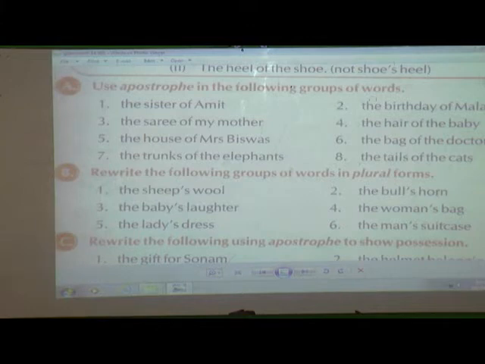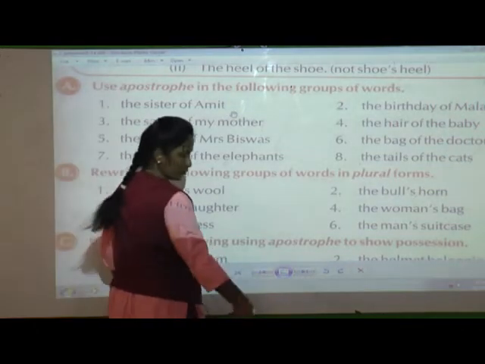First example, if you see, the sister of Amit. The sister of Amit. Now if you see here, the noun is singular or plural? Yes, it is singular. So how are you going to write now? This group of words, it is given in detail. So you are going to use an apostrophe over here to the owner. Now the sister of Amit. So how are you going to write? Amit's sister. You are going to write it in this way. Now you are talking about the sister of Amit.